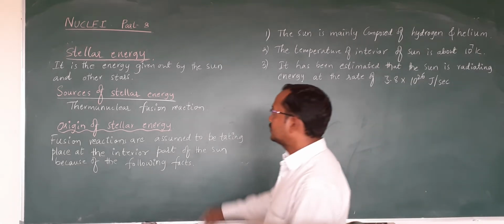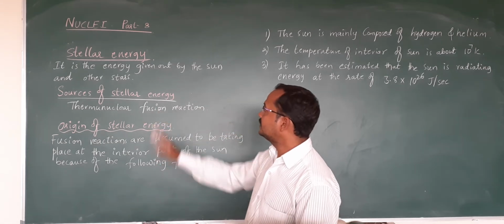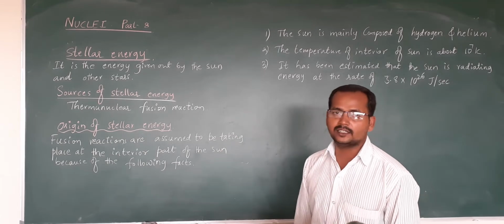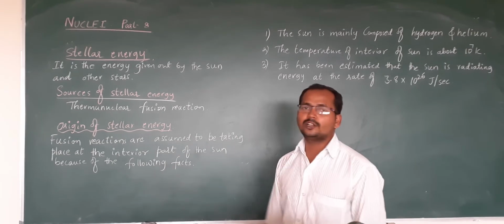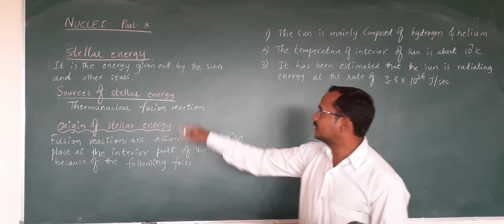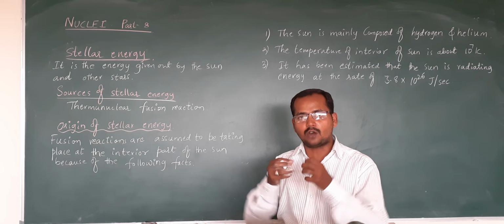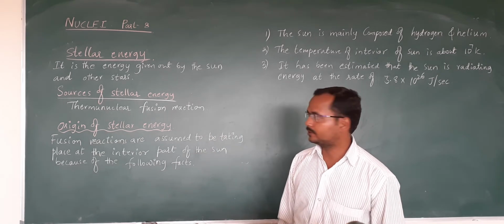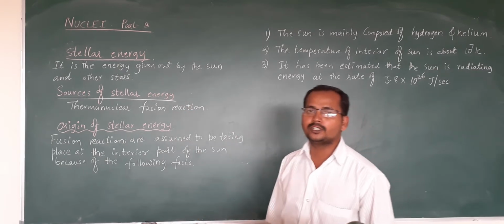Yes, dear students. Next, stellar energy. What do we mean by stellar energy? It is the energy given out by the sun and other stars. It is called stellar energy. And the source of this stellar energy is the thermonuclear fusion reaction. Either in the sun or any other star, the light energy given out is only because of the thermonuclear fusion reaction. Therefore, the source of stellar energy is the thermonuclear fusion reaction.